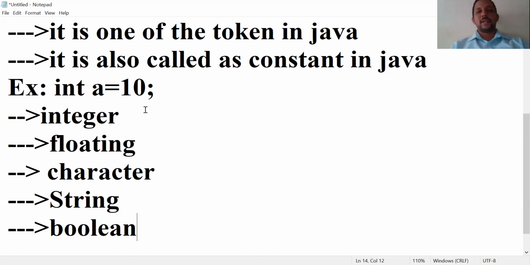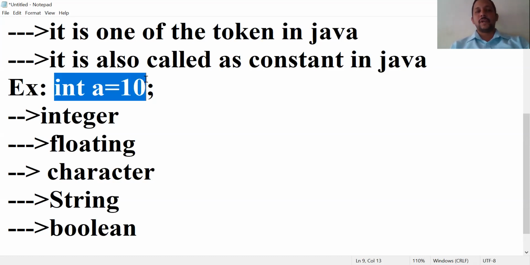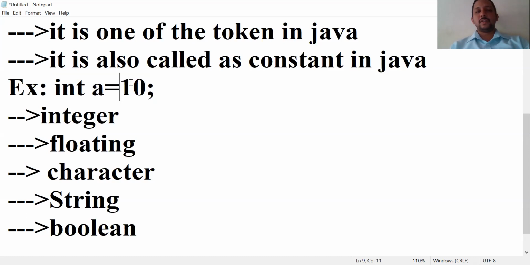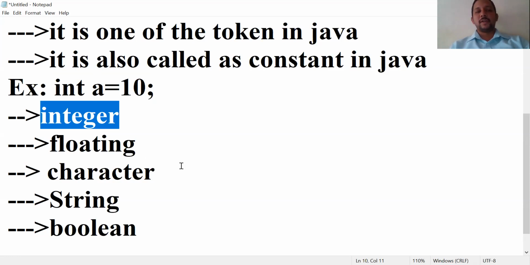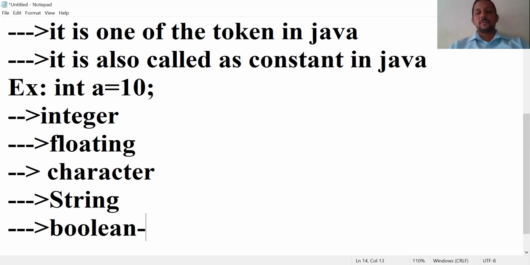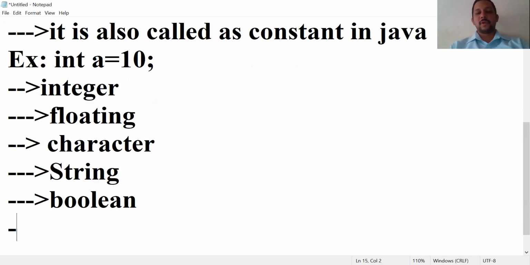So what is a literal, what are the different types of literals available? Literal is one of the tokens in Java. It is also called a constant in Java programming. For example, you write either 10 or 20, anything. It is a constant in Java assigned to a variable a of the type integer. Different types of literals are integer literal, floating point literal, character literal, string literal, boolean literal. So this is one token in Java programming.